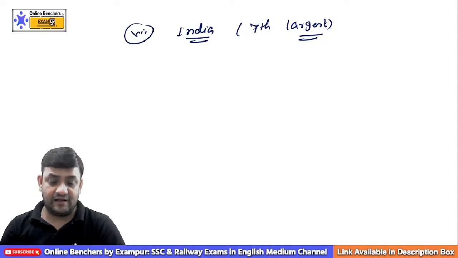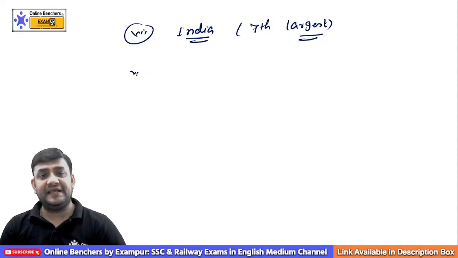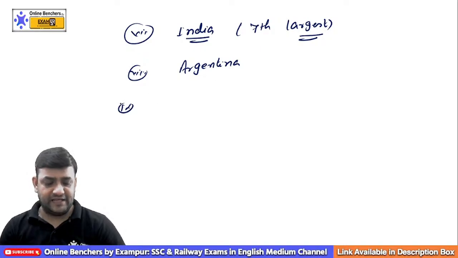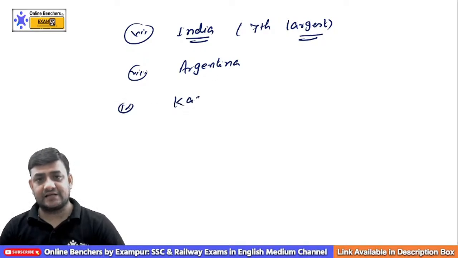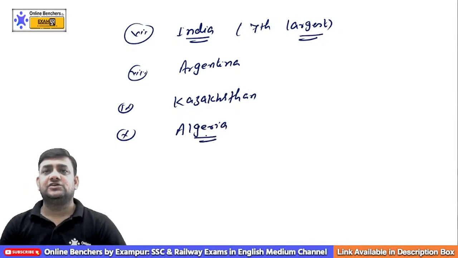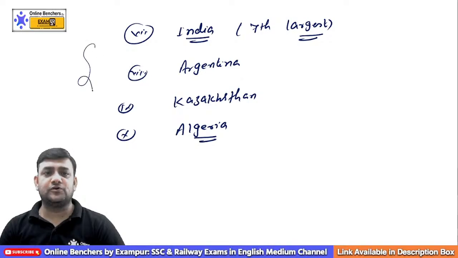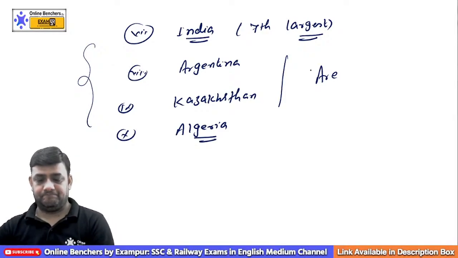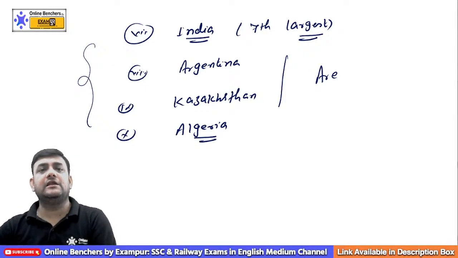Number 7th is India. Then comes number 8. Number 8 is Argentina. Number 9th is which one? You can say Kazakhstan. And remember one thing, number 10th is an African country called Algeria. So these are the top 10 countries. These are supposed to be the top 10 countries. Which one? You can say area wise. Am I clear to you?